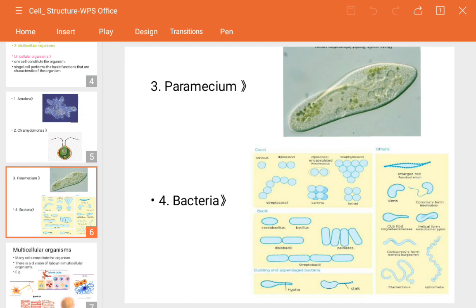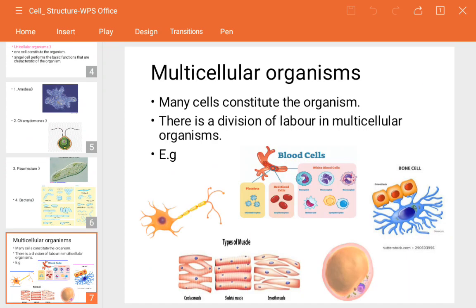Next part is multicellular organisms. Multi means, as I have told you, consisting of many cells. For example, like us. See, there is a division of labor in multicellular organisms. Division of labor means each and every cell present in our body has different functions.